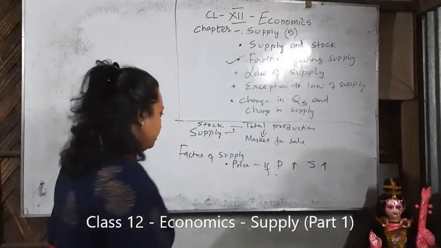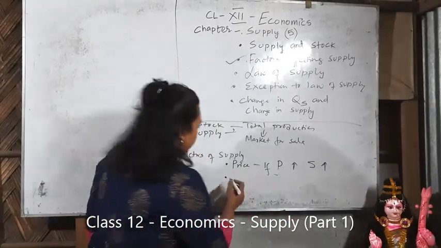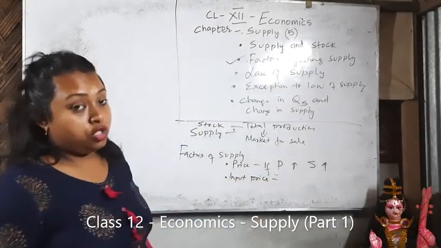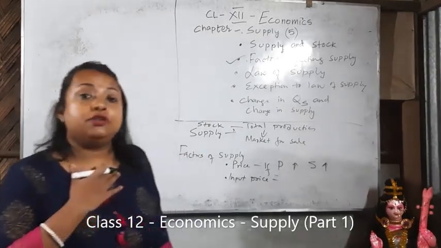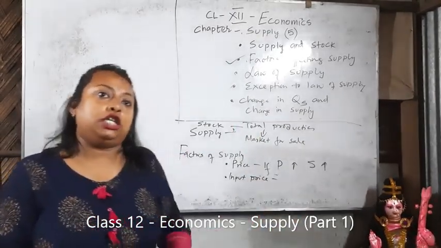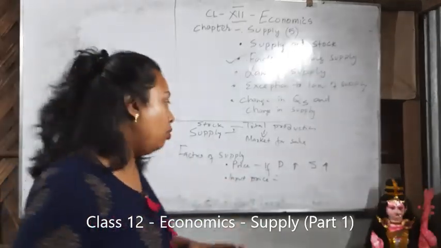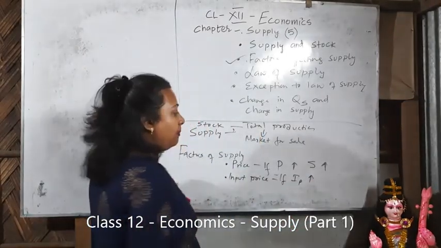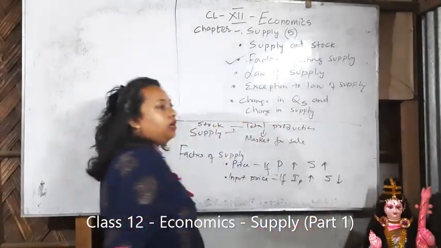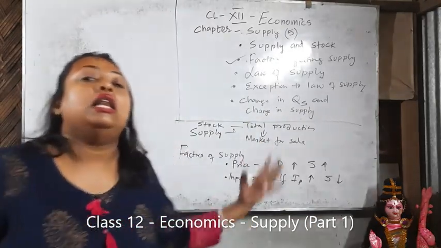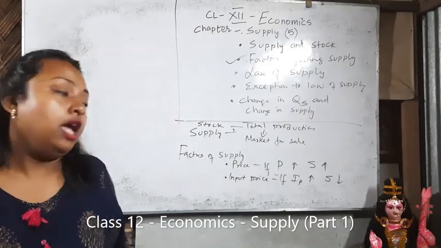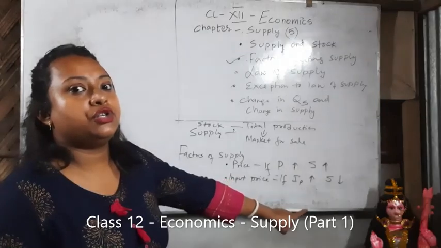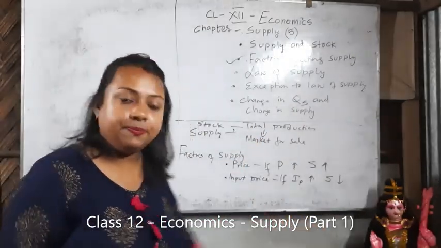Number 1 factor. Come to number 2. Number 2 is input price. Input price means the cost of raw materials. If I am a producer and I find that the cost of raw materials to make a commodity is increasing, what will happen to supply? Supply will fall, because buying the raw materials will cost me more. So undoubtedly I am going to reduce my supply. Clear? So there is a negative relationship between input price and supply.